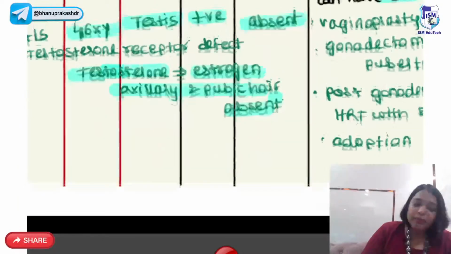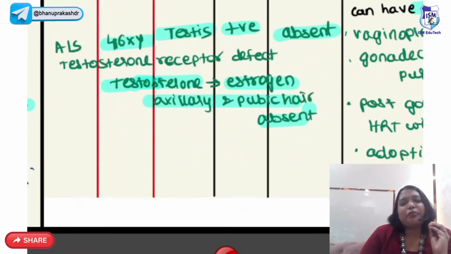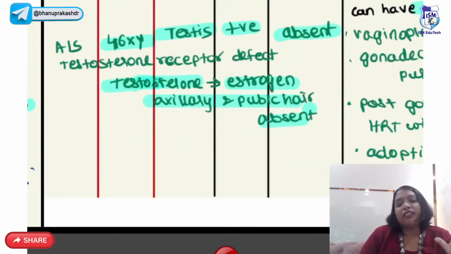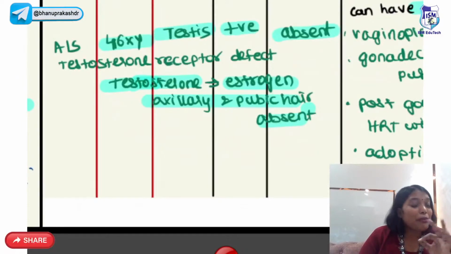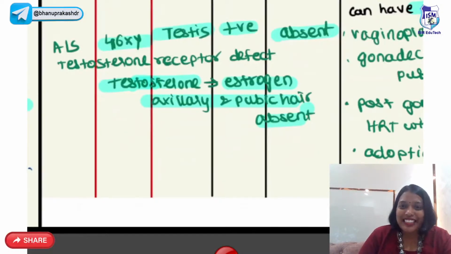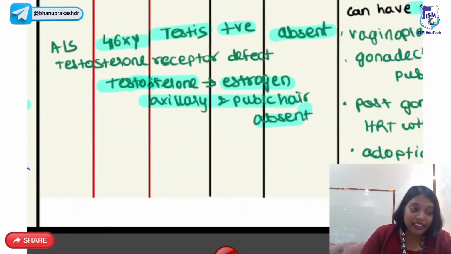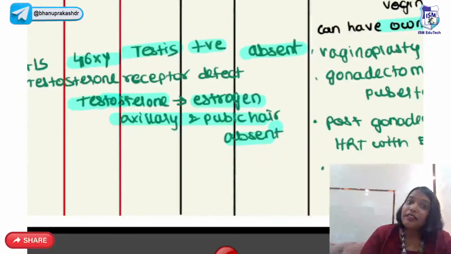Right. The second abnormality I'm going to discuss is AIS. Now AIS is like a beautiful model type, full, tall, slim, very beautiful. It is, but to break your heart, it is not a female, they are actually males. So the karyotype here is 46XY. And whenever the SRY gene is present, obviously the gonad will be testis. And secondary sexual characteristics are this.